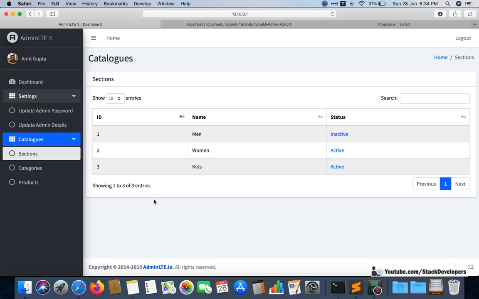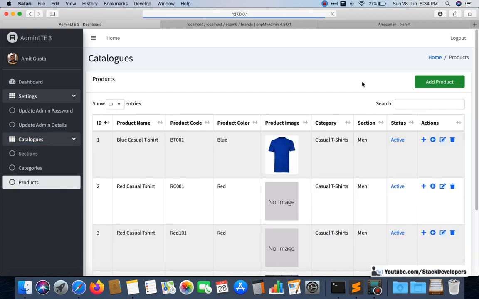Okay, and after that we are going to insert brands in our add and edit product. Here we are going to add a brands drop down, so that we can select a brand while adding or updating the product. Okay, so that's all for now.